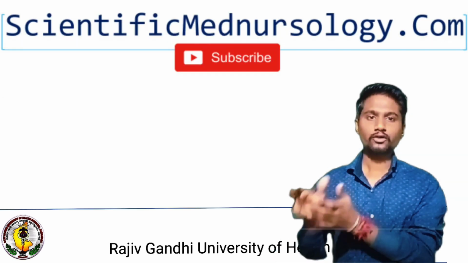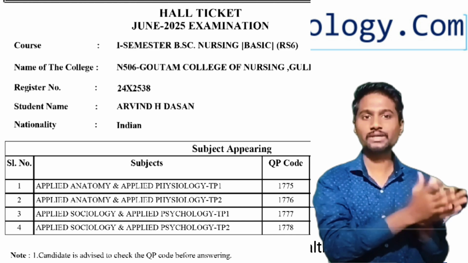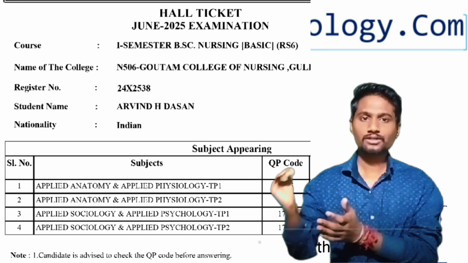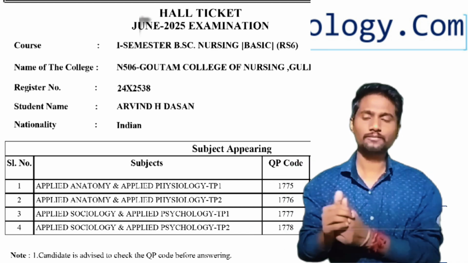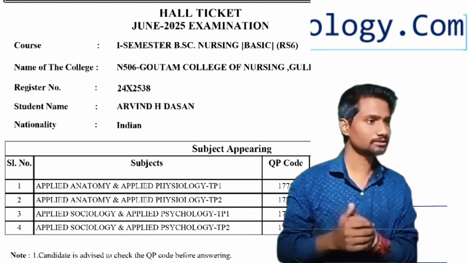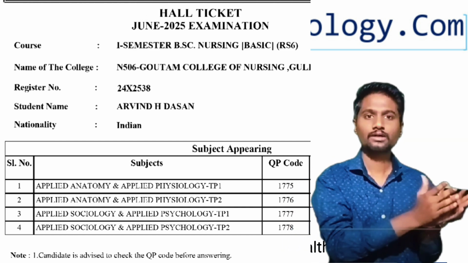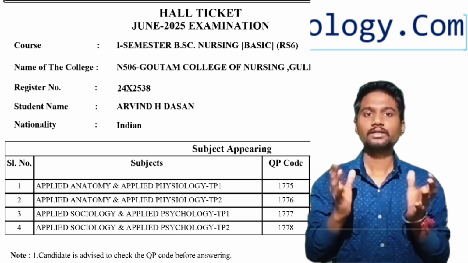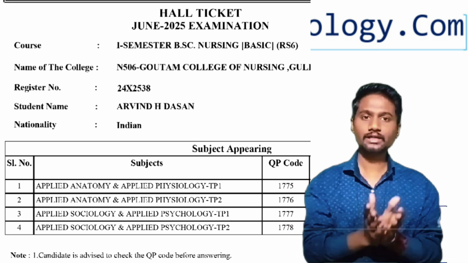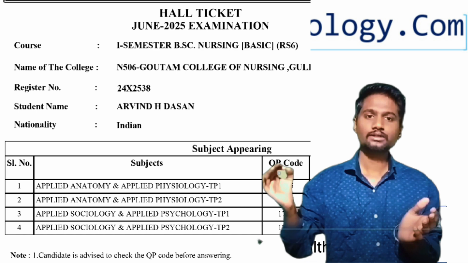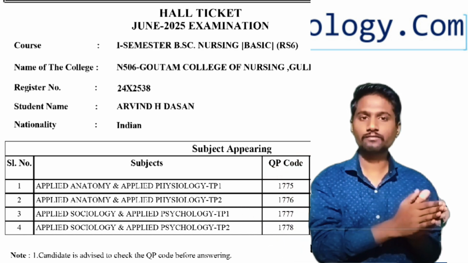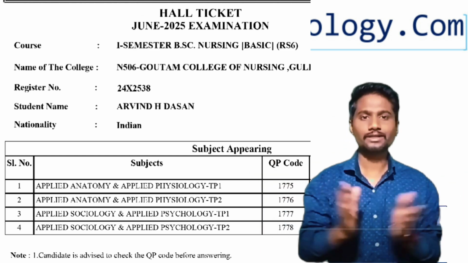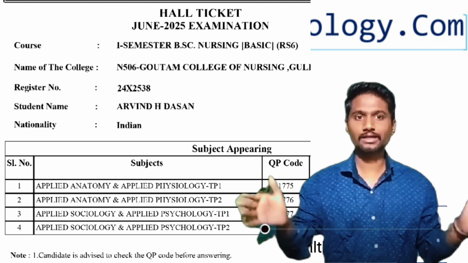The first paper, theory paper 1, will be anatomy, and the second, the physiology paper, will be considered theory paper 2. Or you can say the first paper will be anatomy, which we call the type 1 paper, and the second one will be physiology, which we call the type 2 paper. For writing both subjects you will get 3 hours. In 3 hours, 1.5 hours you need to write anatomy and another 1.5 hours you need to write physiology. You know about how exams are conducted already because you have written exams.